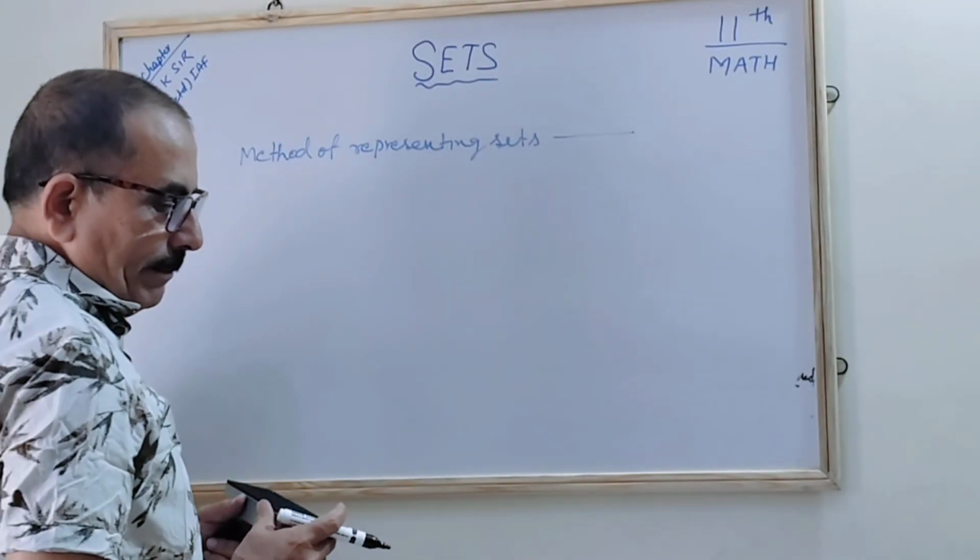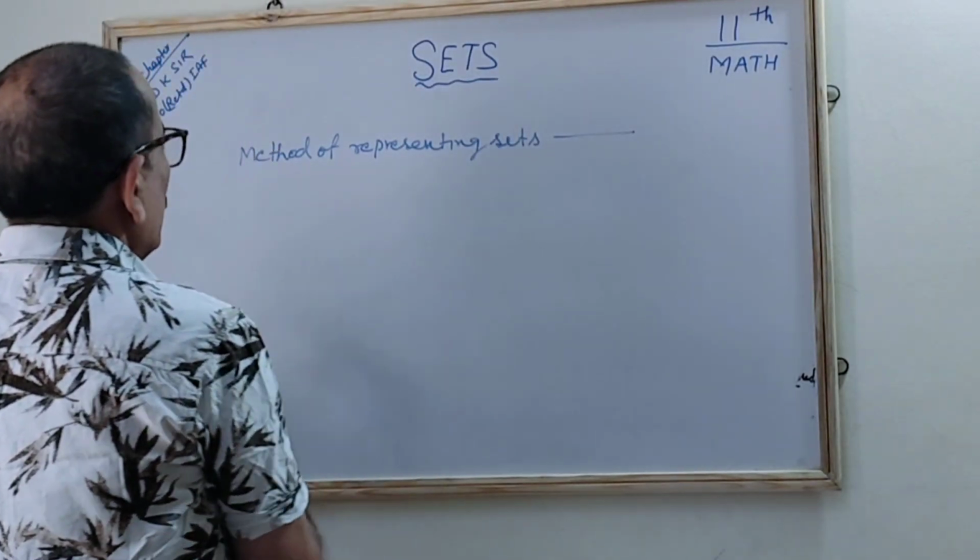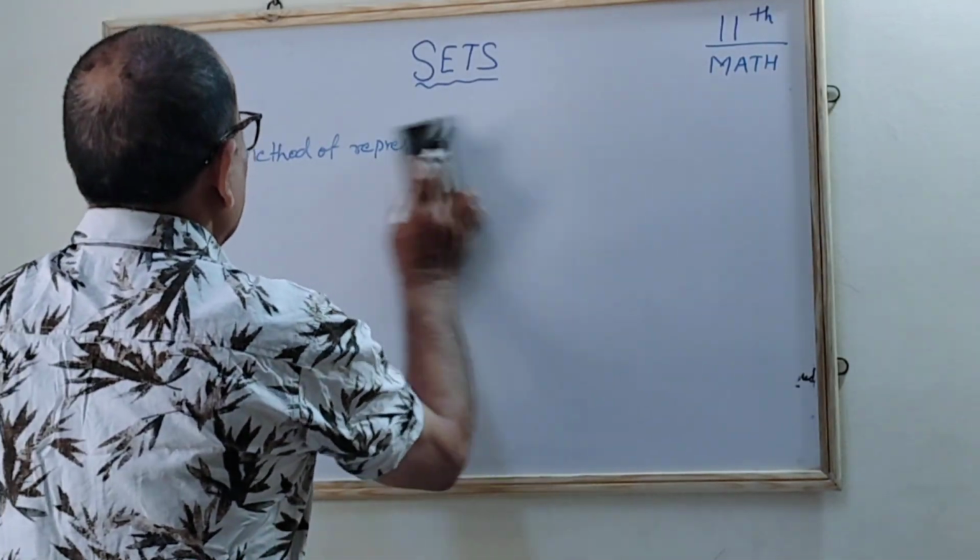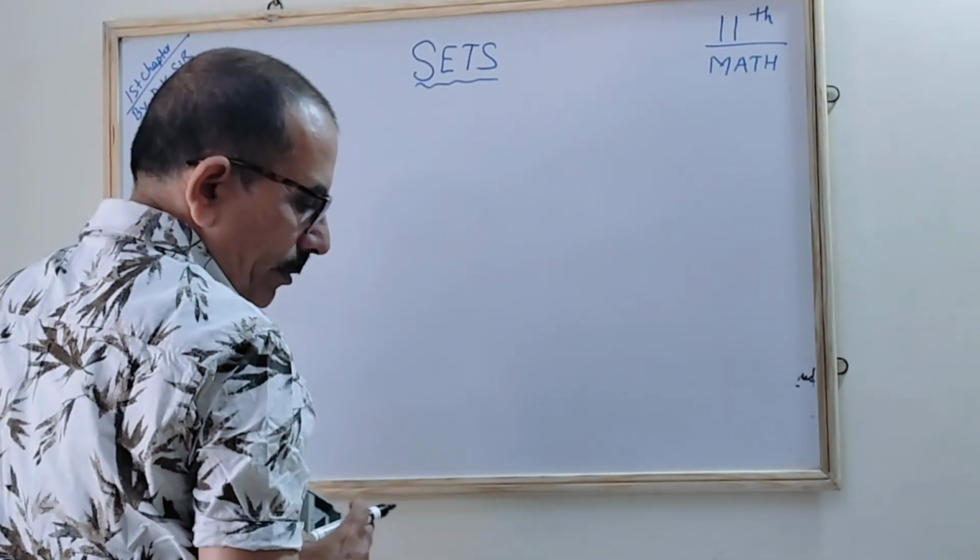The next is the types of sets. So here we will see the empty set. The first is the empty set.